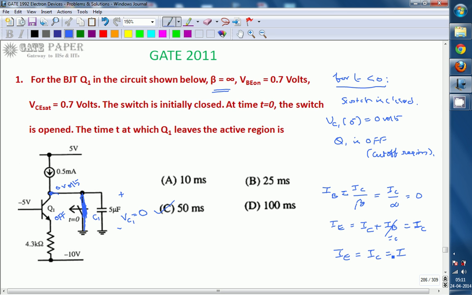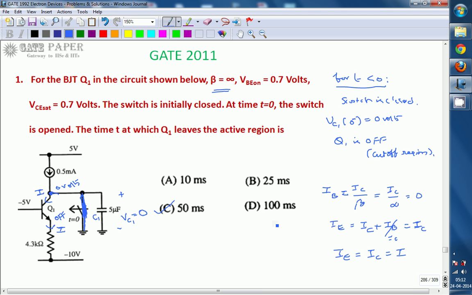So if the transistor is on, the current flowing through this 4.3 kilo ohm resistor is I, and the same current I flows through the collector also. Now what we have finalized is that before the switch is opened, the transistor Q1 is off and the voltage across the capacitor is 0.